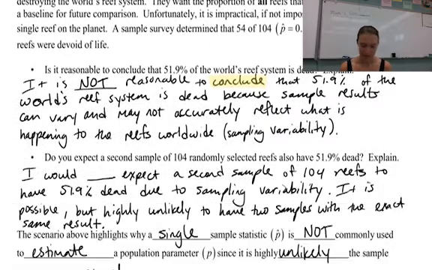Do you expect a second sample of 104 randomly selected reefs to also have 51.9% dead? Again, no. I would not expect that because sampling variability says that it's just natural that each sample is going to vary from other samples, especially when they're randomly selected. There's just no telling that one sample is going to be exactly the same as the other. So we wouldn't see the exact same percent of dead reefs. Now, it is technically possible, just highly unlikely.